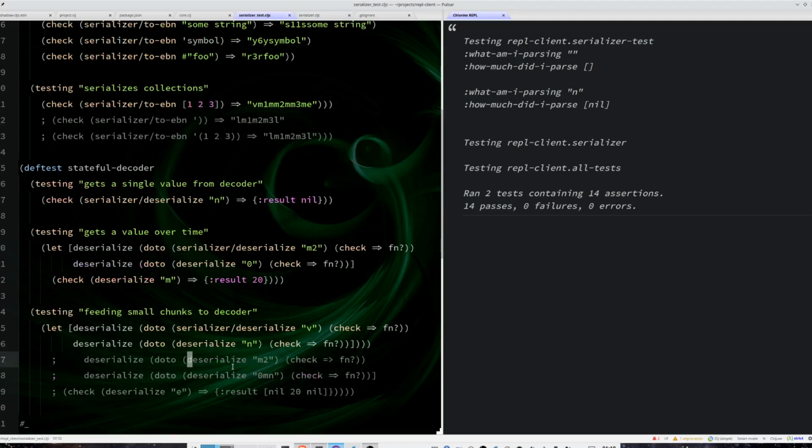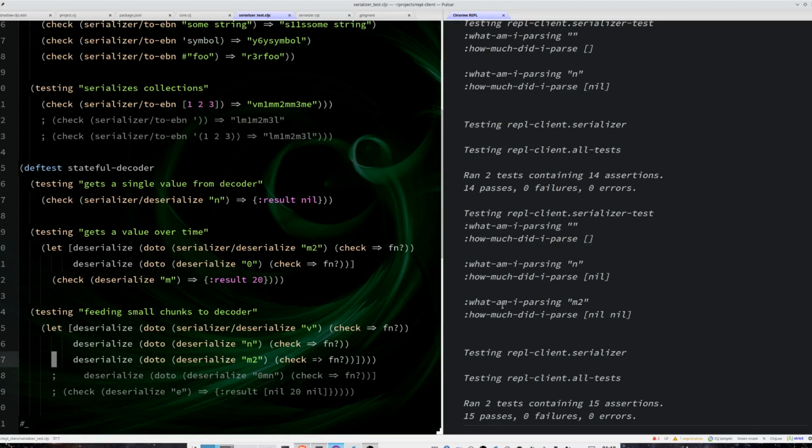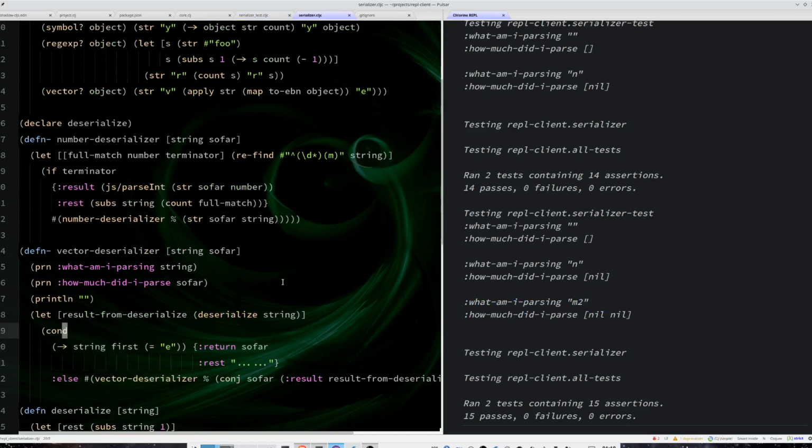So let's do the next step. This will say how much am I parsing, what I am parsing, what I am parsing, and I got two different nils. And why is that? It's kind of weird.